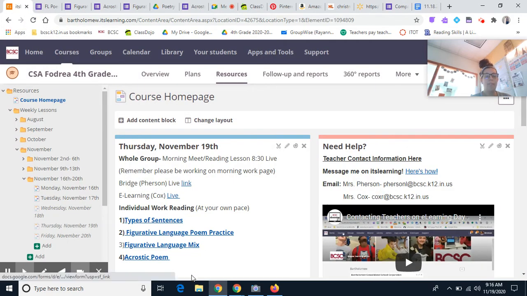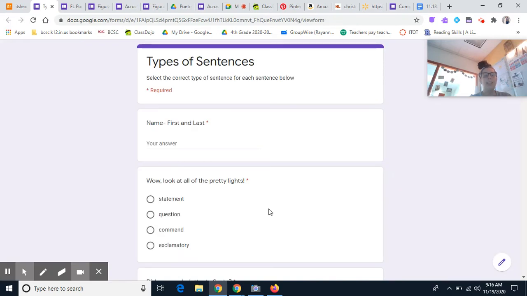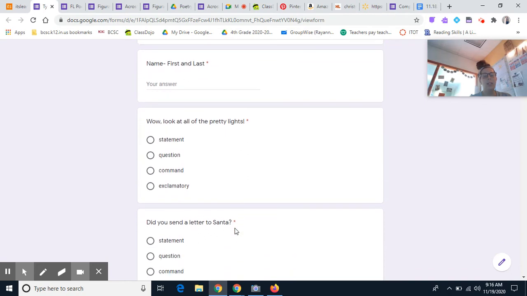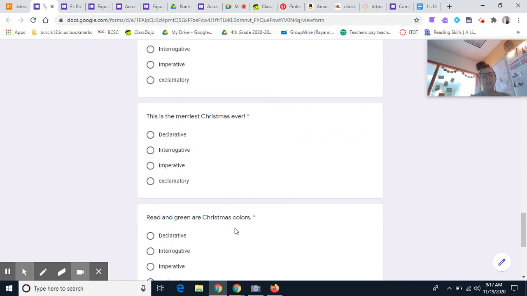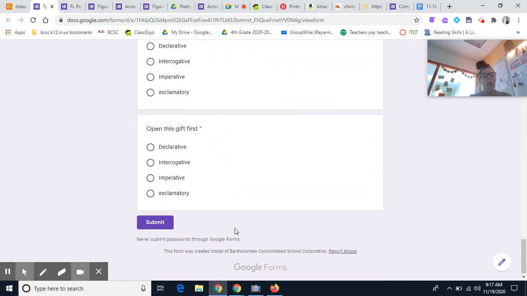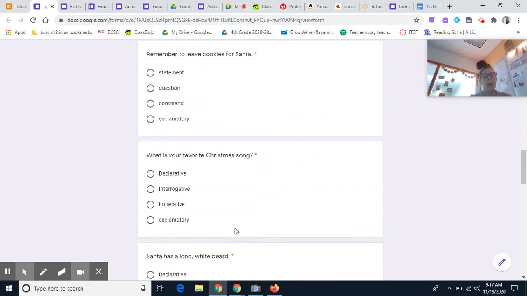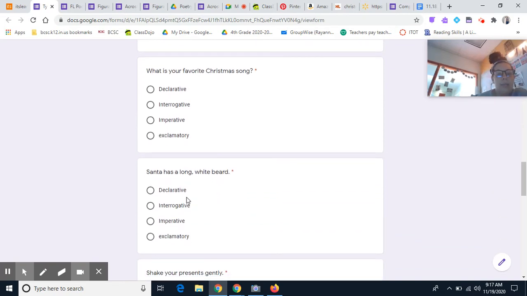Okay. On types of sentences today, you're going to click on this. Who is it that needs to mute? Bella, please mute. You're going to click on types of sentences. It's going to give you the simple statement, question, command, or exclamatory. You're going to go through and answer these. This is Christmas related, okay? Some of them are statement, question, command, exclamatory. Others are declarative.